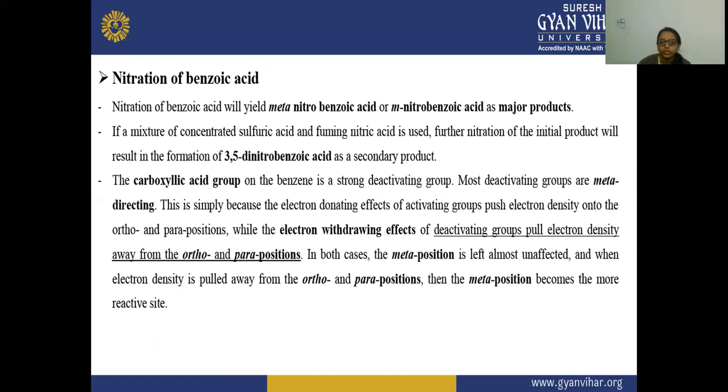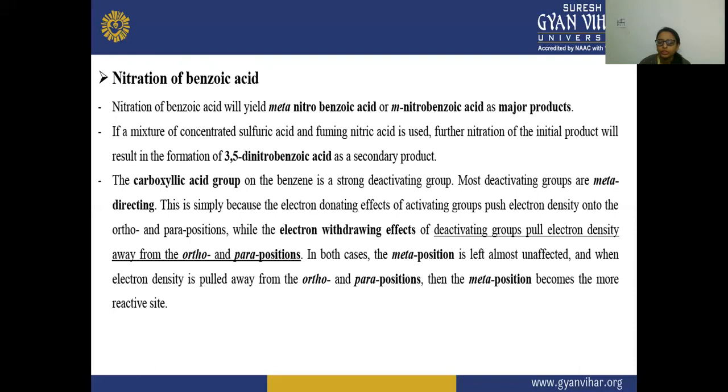Here, the electron density is pulled away from the ortho and para positions because of the electron withdrawing effect of the deactivating group. Whether it is an activating or deactivating group, in both cases the meta position is left unaffected.